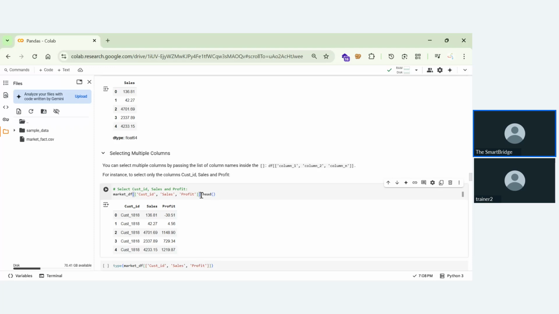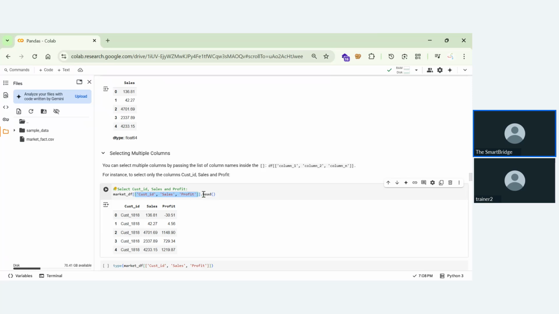If you want to mention multiple column names, you can either give it as a tuple or as a list. So what I'll be doing is I'm giving it as a list. So in this market_df, I'm considering a list and I'm giving all these column names.